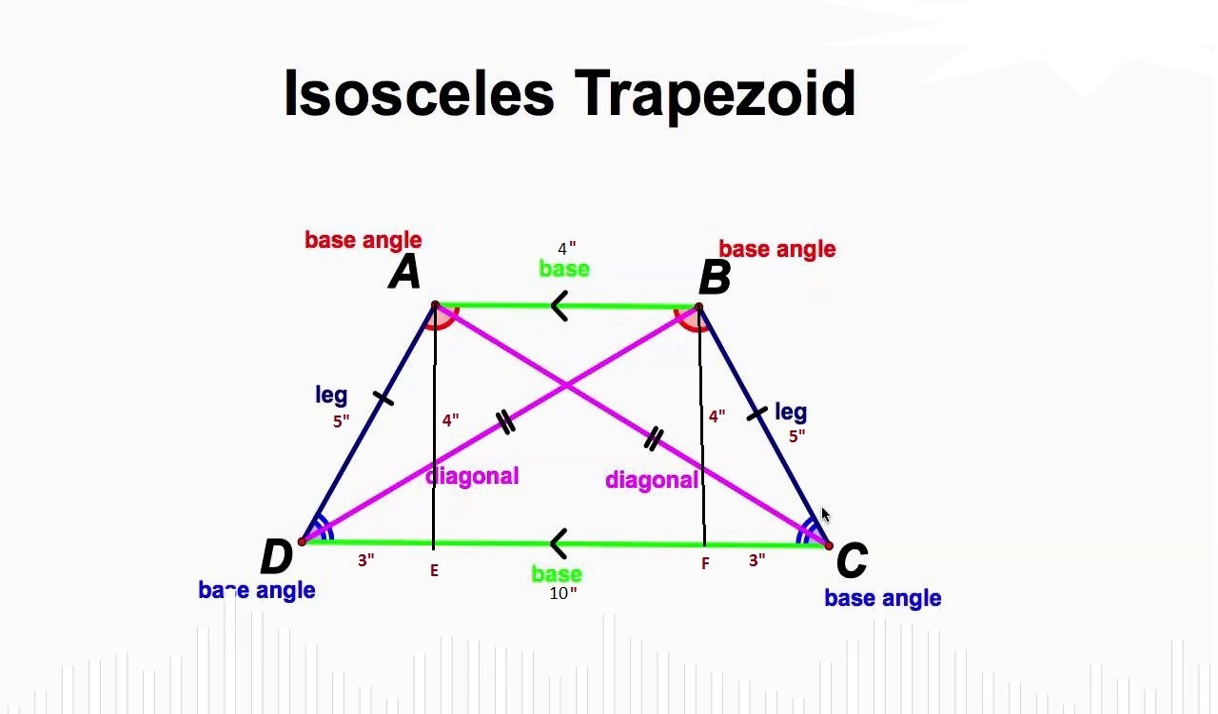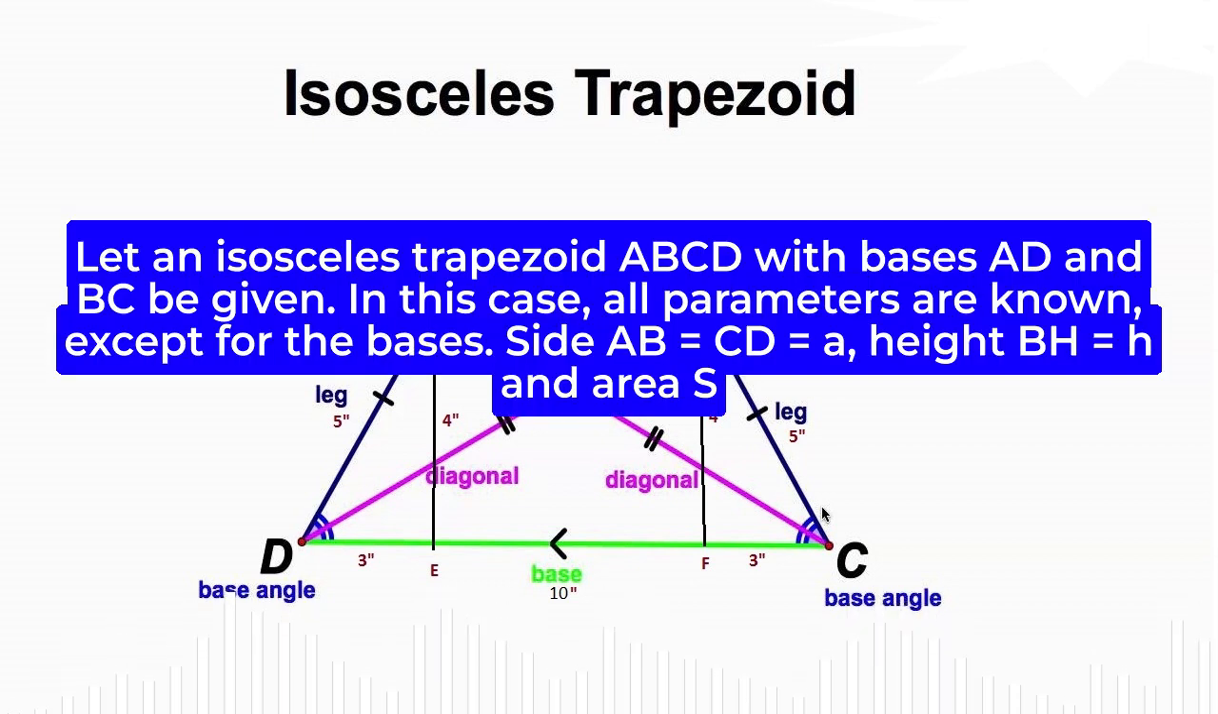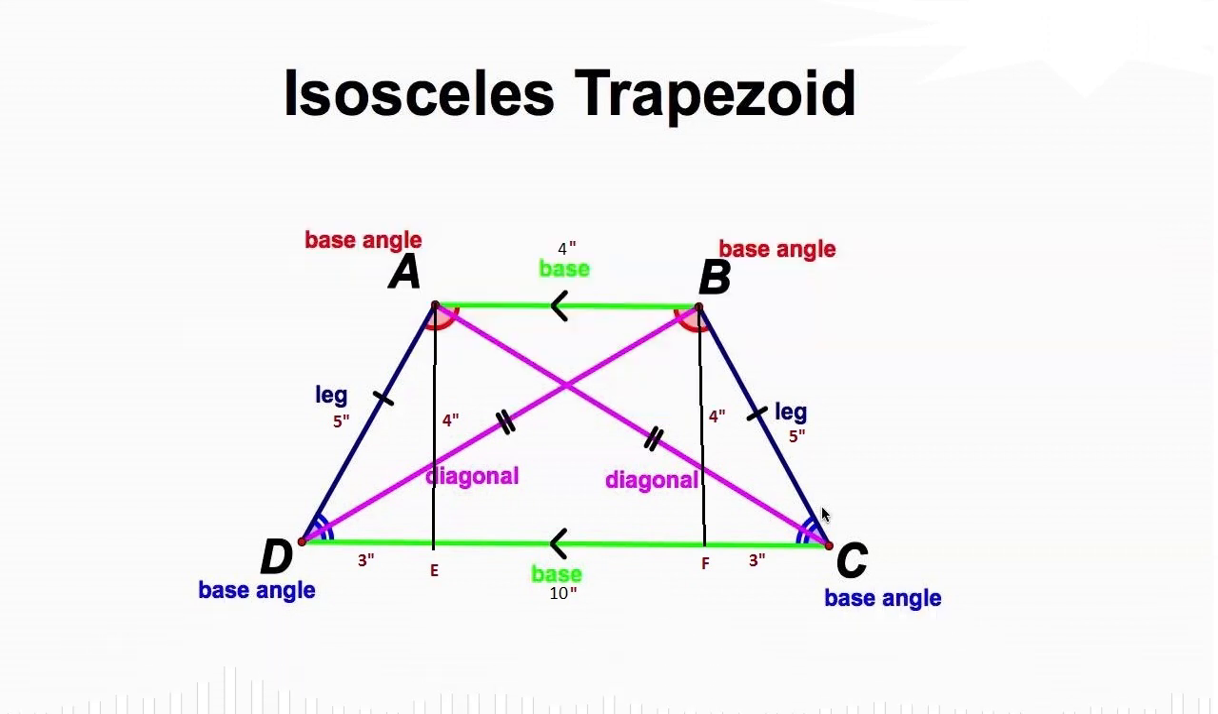Step 2. A trapezoid has two bases, and in order to find them, you must first define the shape. Let an isosceles trapezoid ABCD with bases AD and BC be given. In this case, all parameters are known, except for the bases. Side AB equals CD equals A, height BH equals H and area S.